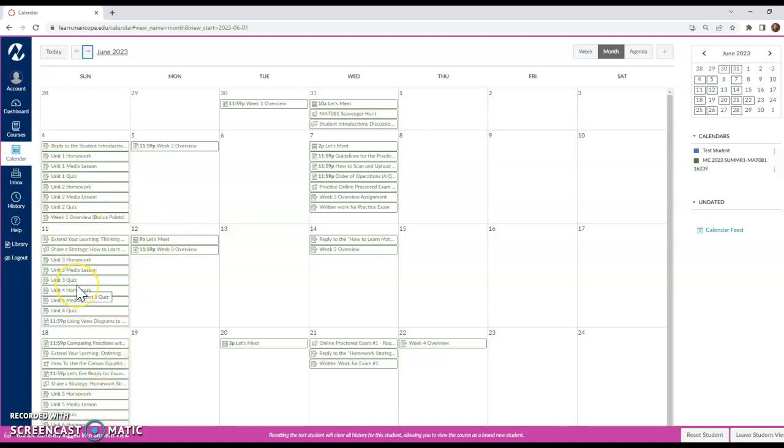You can see what's going to be due, and then you can plan the days before those due dates to make sure you have time to complete those items. So I suggest planning a week at a time, looking at your own calendar and blocking out the time for you to make sure that you have enough time in the week to complete your assignments.